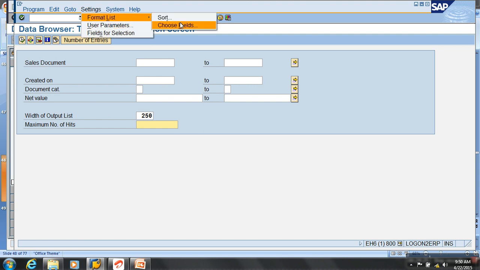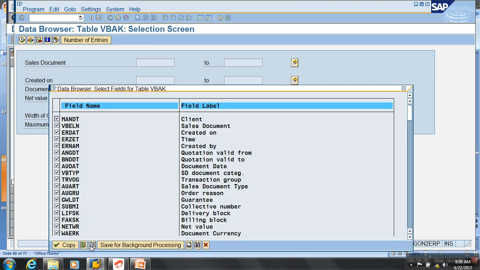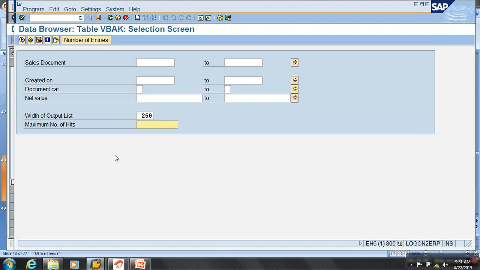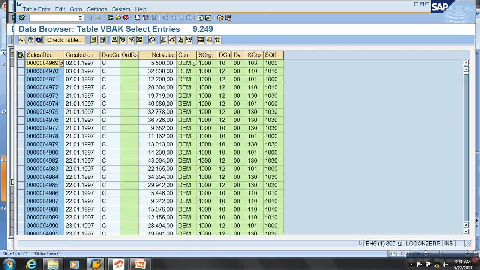Then I want to select only some fields from this table. I want VBELN, the date, sales document type, document category, net value, currency of the transaction, then sales organization, distribution channel, division, sales group, sales office, and so on. Then I'll say execute this. I get the complete list of the data here. Then I would basically export this. How many records do I get here? 9,000. This is a dummy system, an IDES system that I'm using.